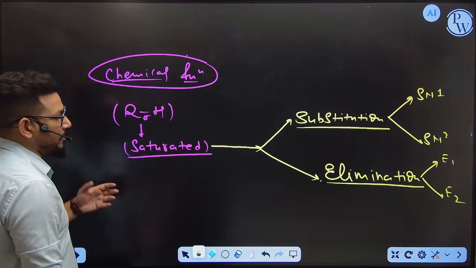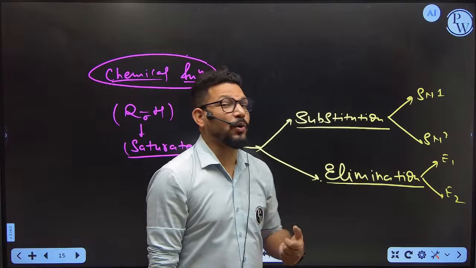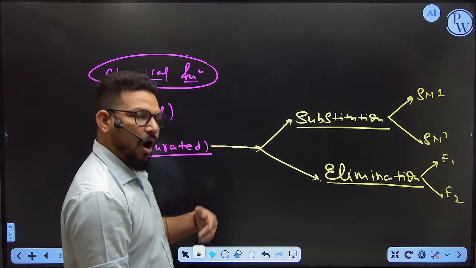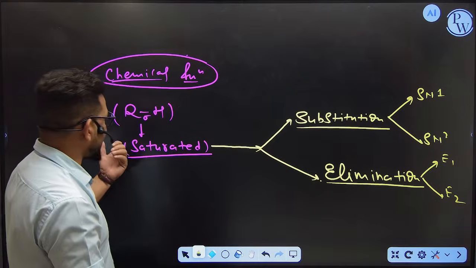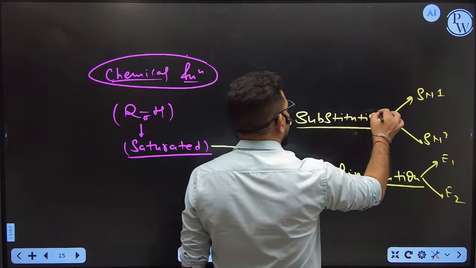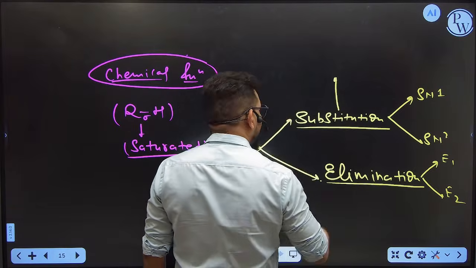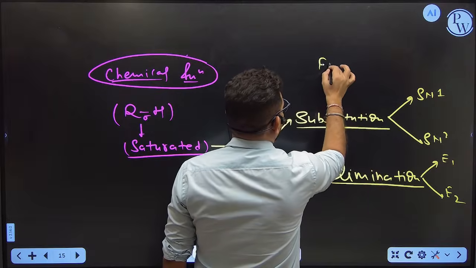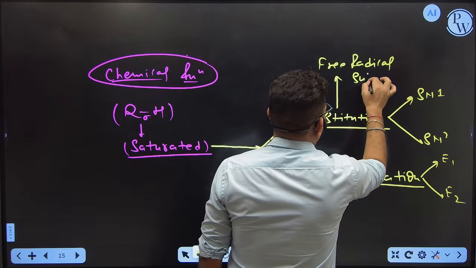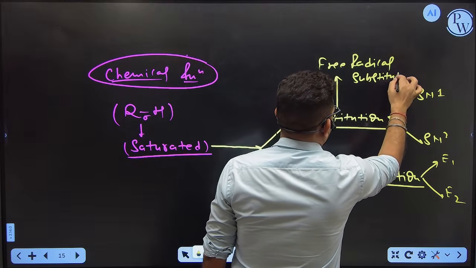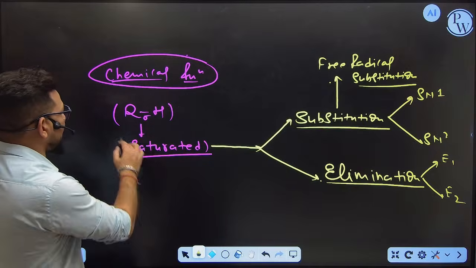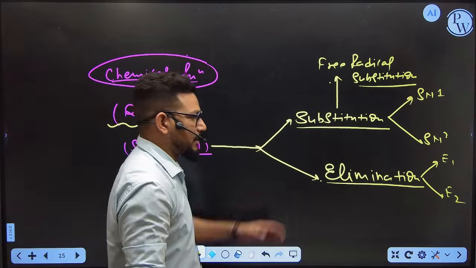So ultimately, whenever you see any alkane and you want to react that alkane, you have to react it by substitution or elimination. If the substitution is going on by free radicals, then there is another kind of substitution, which is called free radical substitution. So all kinds of alkane are going to define the reaction by these ways.